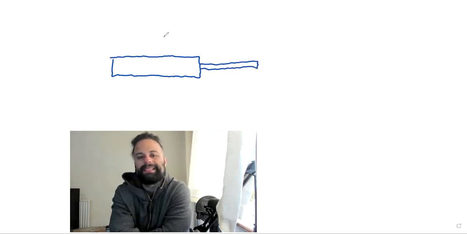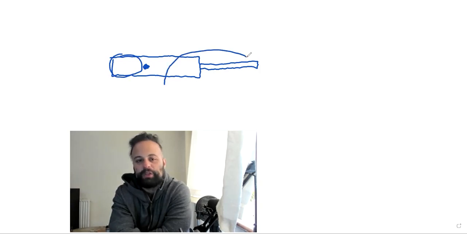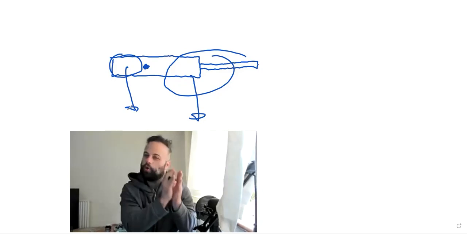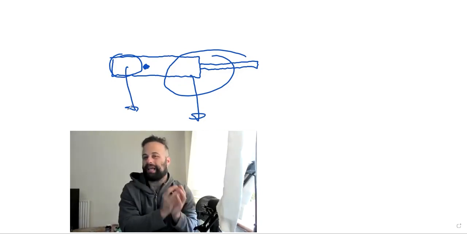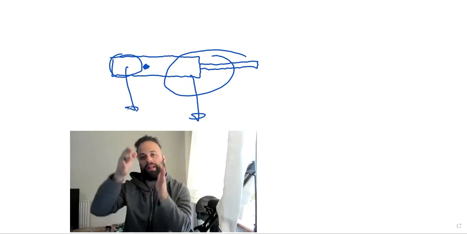Now, if I had another object, let's say it was very thick over here, and this side isn't that thick, is the center of mass going to be in the middle? No, because it's not uniformly distributed. So the center of mass is going to be probably closer to the end over there, because the mass over here is quite big. The mass over there isn't that big. So to balance both of these out, it needs to be more to the side that has a heavier mass, and that will balance it out.